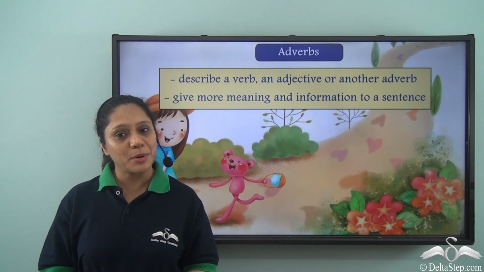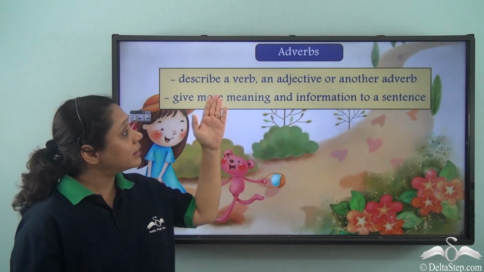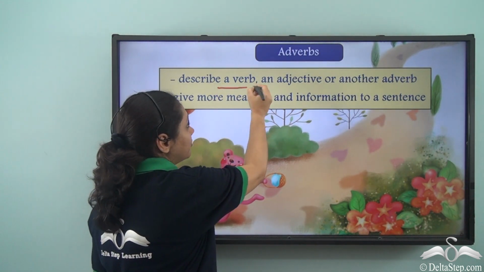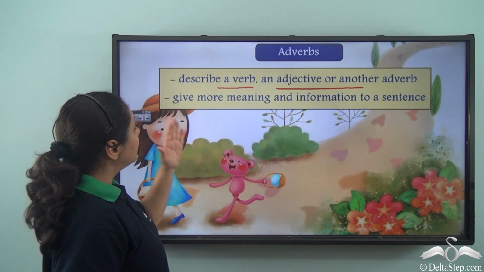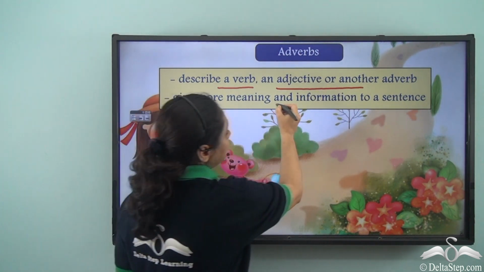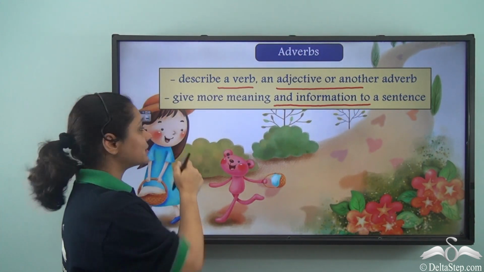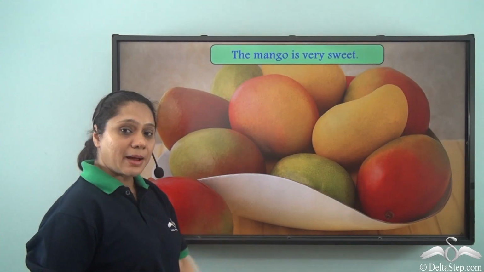We have already learnt about adverbs, and we know that adverbs describe a verb, an adjective or another adverb. They give more meaning and information to a sentence. Now let us read this example.